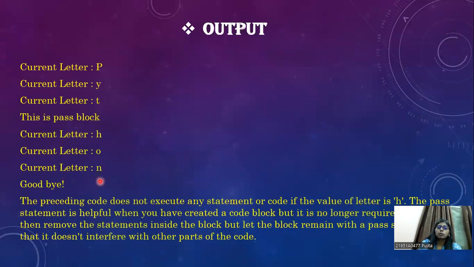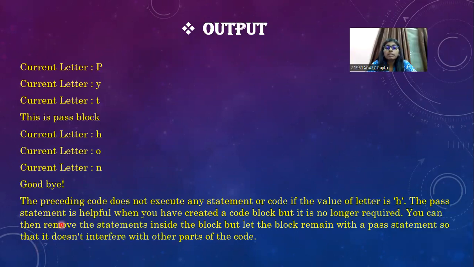Coming to the explanation of the program, the preceding code does not execute any statement or code if the value of the letter is h. The pass statement is helpful when you have created a code block, but it is no longer required. You can then remove the statements inside the block, but let the block remain with a pass statement so that it doesn't interfere with other parts of the code. So it doesn't make any difference.